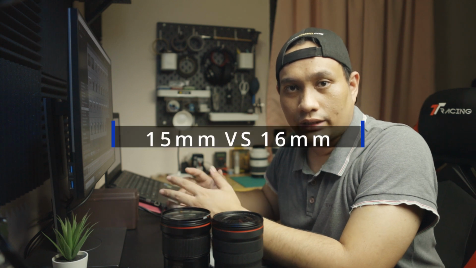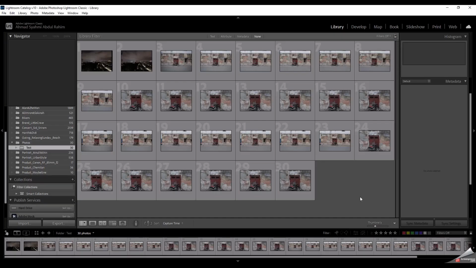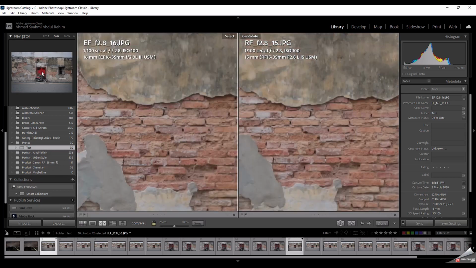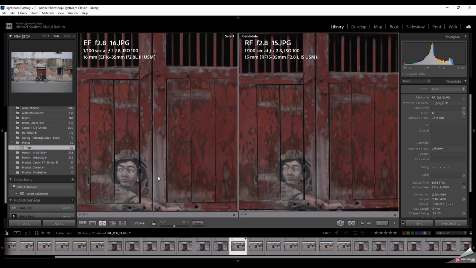Now let's look at how the 15mm on the RF looks compared to 16mm on the EF. For this comparison, let's compare these two images. EF at 16mm versus the RF at 15mm. Let's start from the middle. Let's use this line in between the two doors as a starting point.